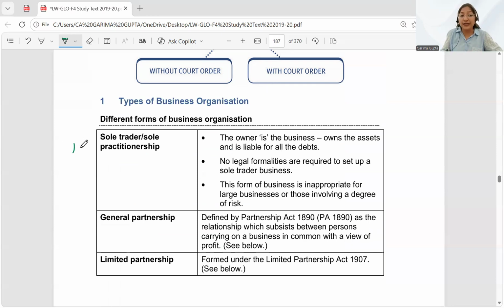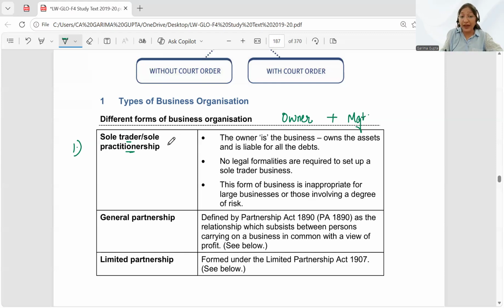Students, the first thing, how I can set up my business in the simplest manner, I would say, is the sole trader or sole practitionership. If I am the only one who is going to set up this business and manage the business, then sole proprietorship is the best option. Here I want to start my business as a single-handed person. I am going to be the owner and I am also going to manage the business. That means the ownership and the management, everything is in my hands only.